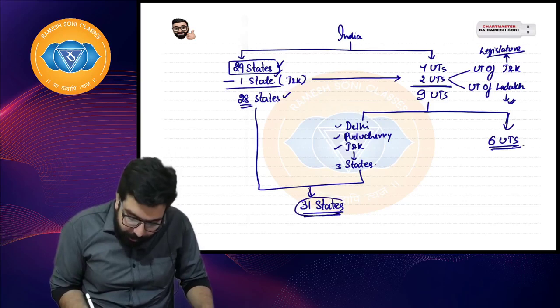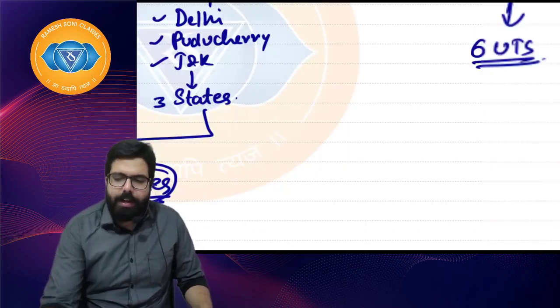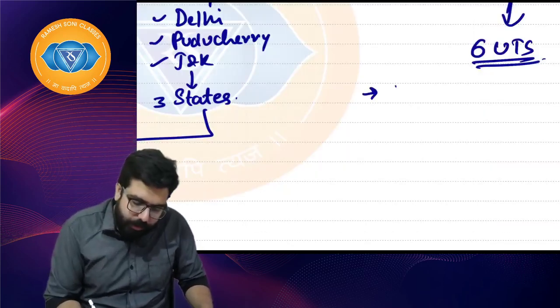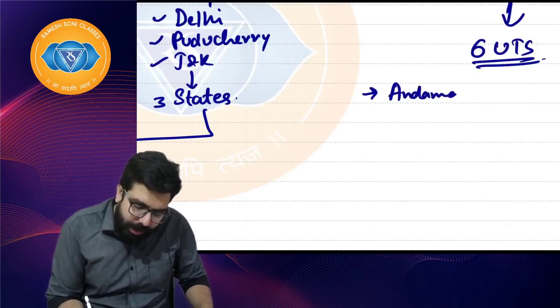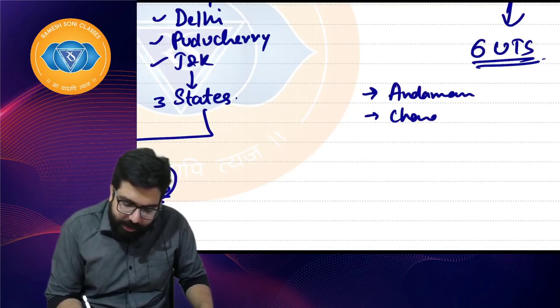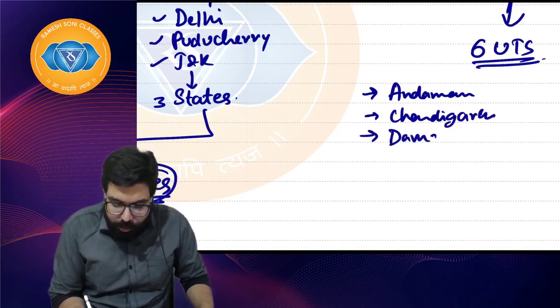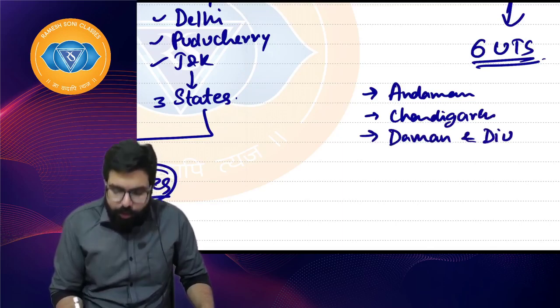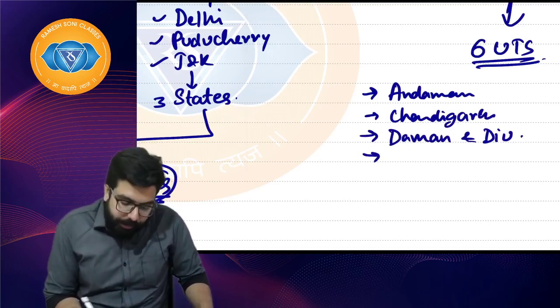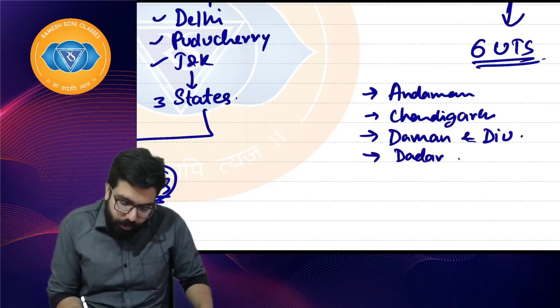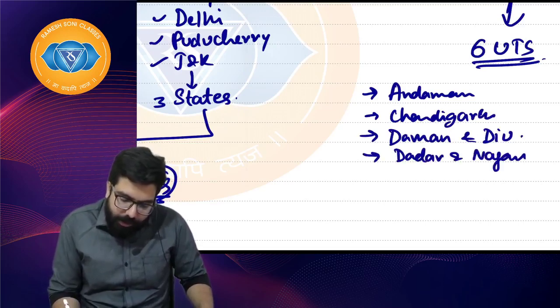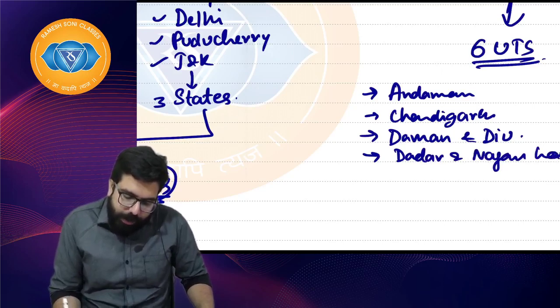So, Baba, we have 31 states. What are the union territories? Quickly tell me, everyone. One is Andaman and Nicobar Islands. Okay. One is Chandigarh. Chandigarh is also a union territory. Sir, Daman and Diu is also a union territory. Then, sir, Dadar and Nagar Haveli is also a union territory.